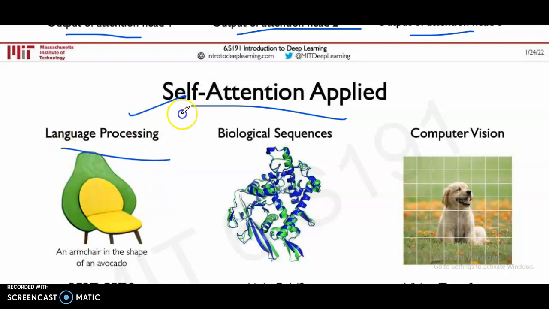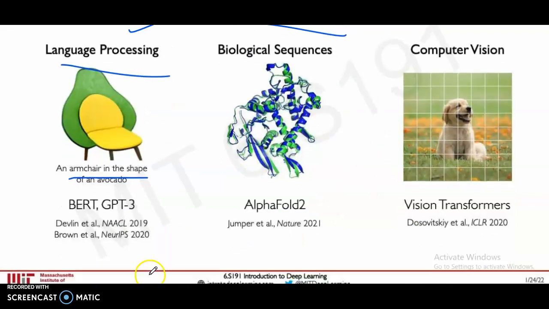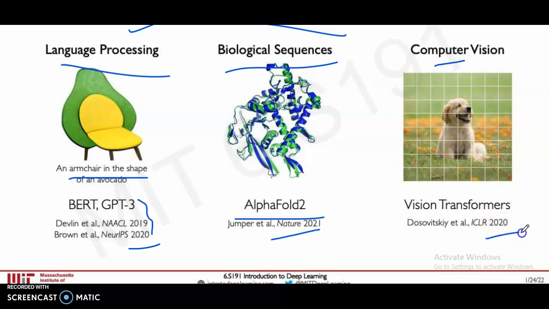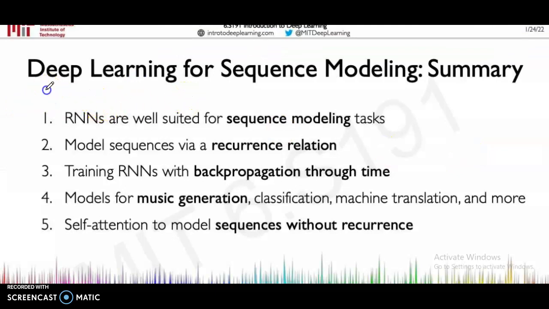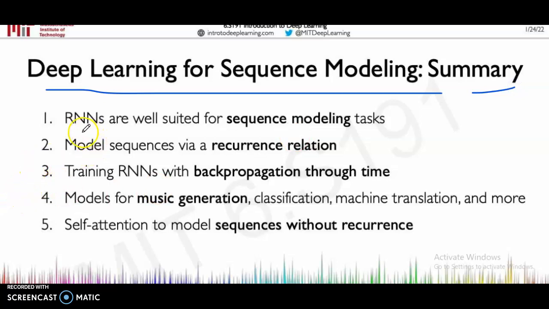For language processing, for example an armchair in the shape of an avocado. With this pattern, then biological sequences, AlphaFold, 2020 paper. Computer vision, 2020 paper, vision transformers. Deep learning for sequence modeling summary: RNNs are